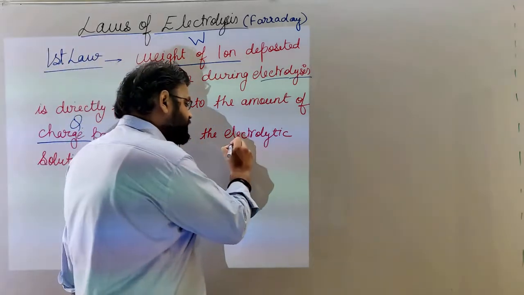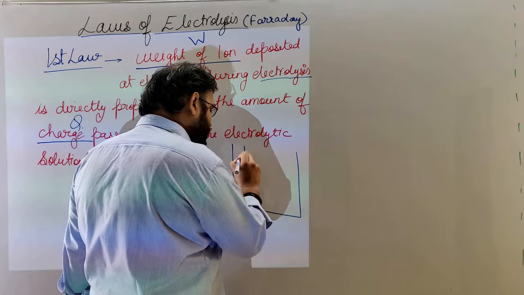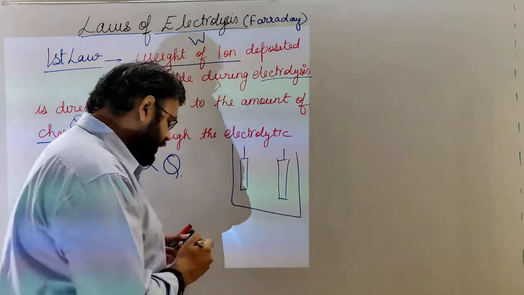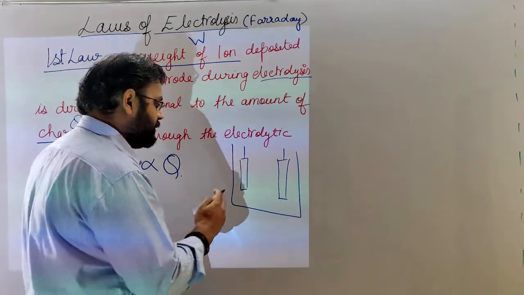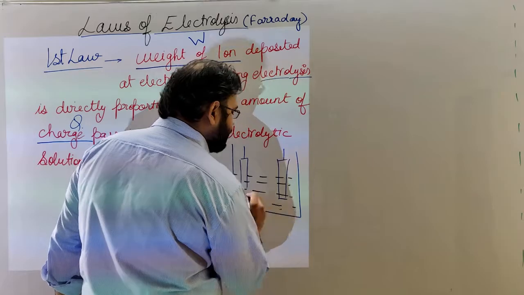This is our electrolytic cell, in which we have two electrodes like this, and this contains some electrolytic solution.